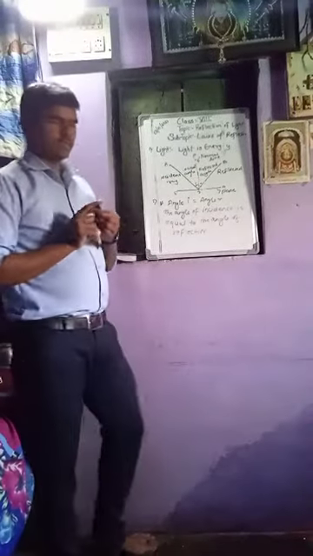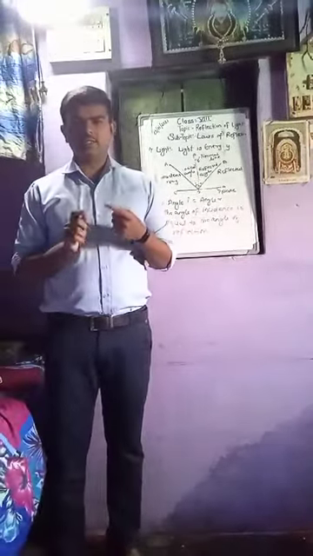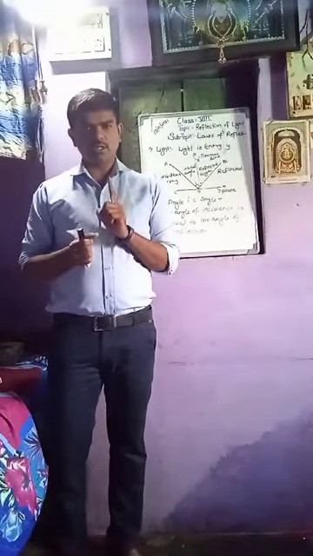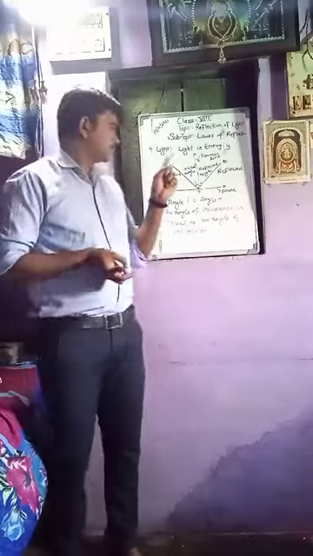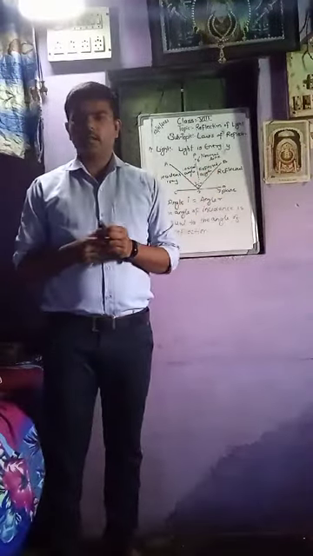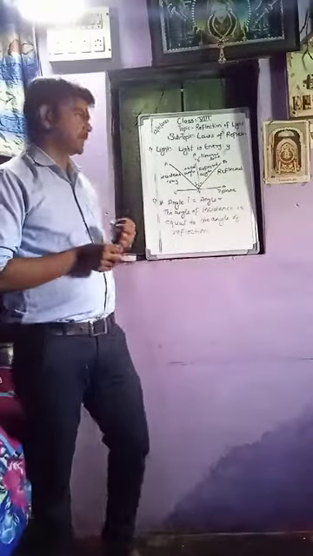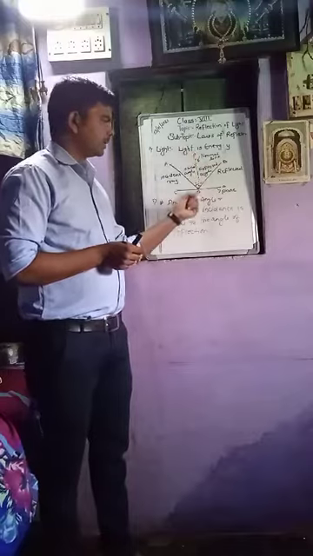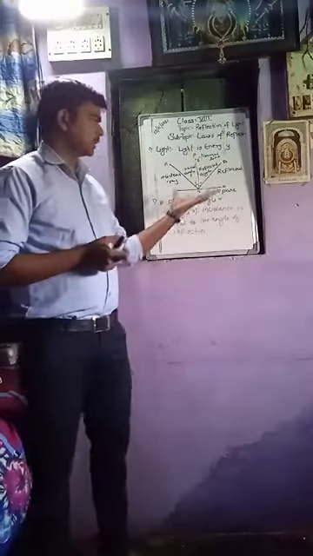So now what we have seen till now is what reflection is and the three laws of reflection. What are the three laws? First law: the incident ray and the reflected ray are opposite to each other. Second law: the incident ray, reflected ray and the normal line lie on the same plane.